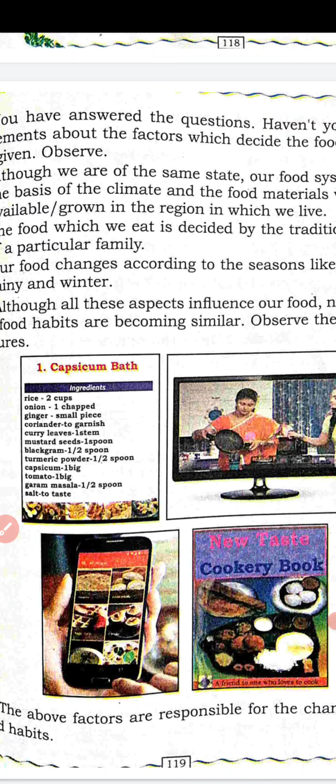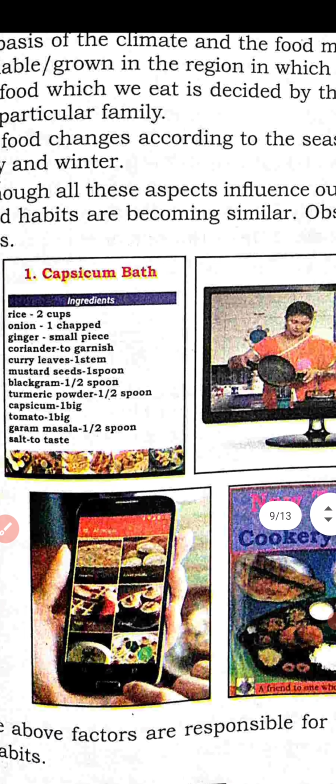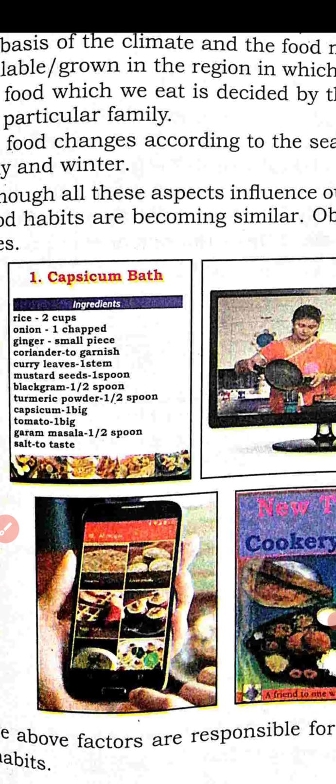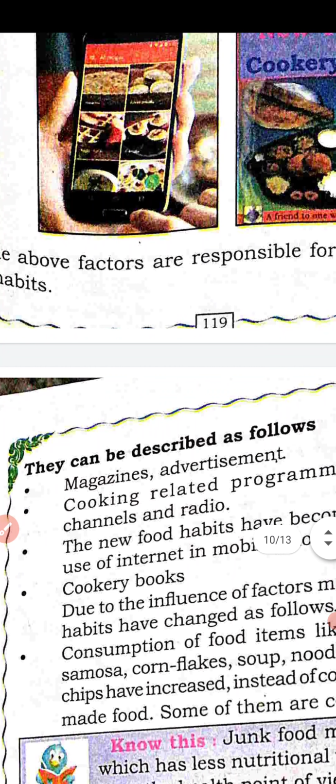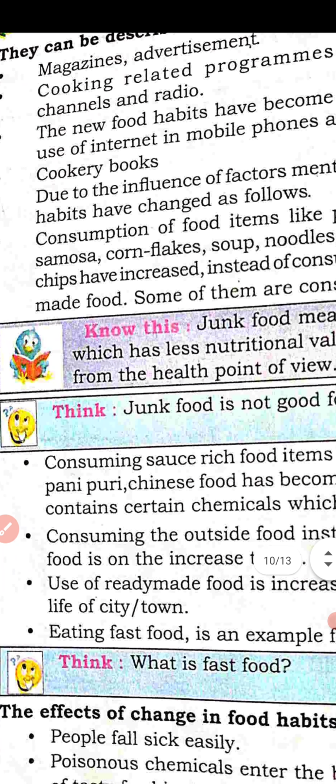You know the difference. Here we are eating rice, whereas when you go to the north side, they will be eating ragi mudde, and in some places they will be eating jolada roti, like that. Different food types are there. Or sometimes North Indian, sometimes Chinese food, like that. Different food is consumed by the people living in different areas.